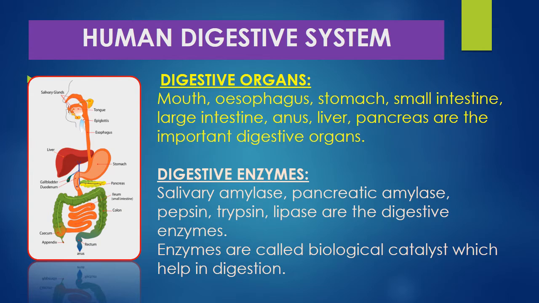The important enzymes, the chemical substances which help in digestion, are salivary amylase, pancreatic amylase, pepsin, trypsin, and lipase. Enzymes are called biological catalysts, which help in the digestion.